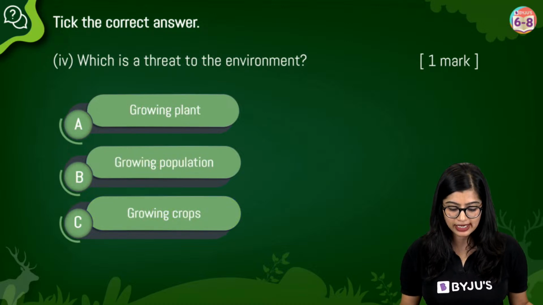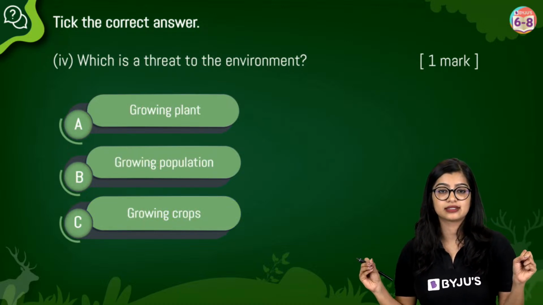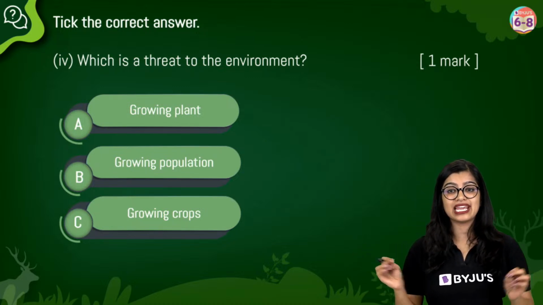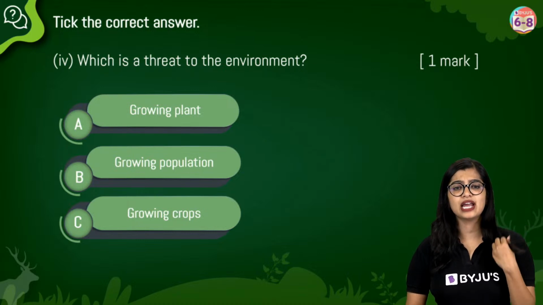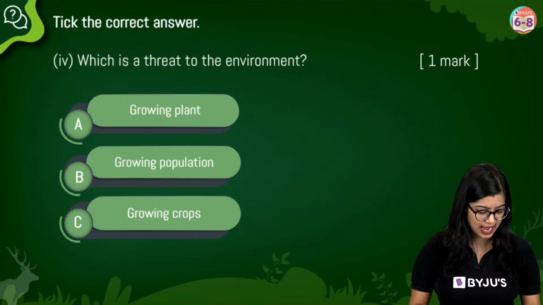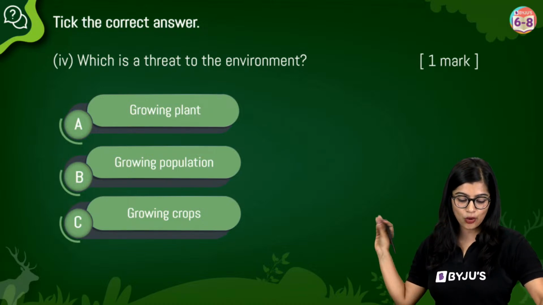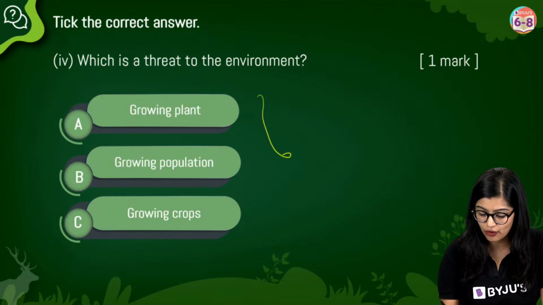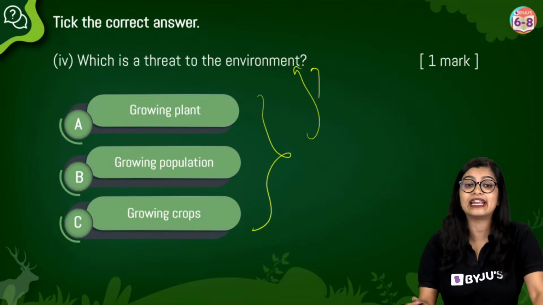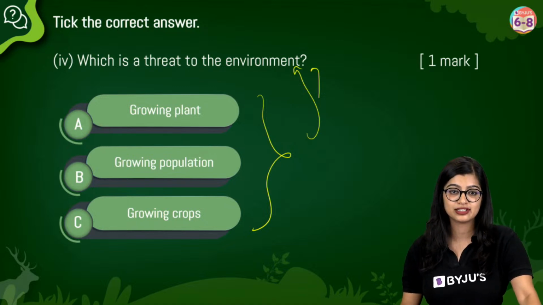Now let's move on to the next one. Which is a threat to the environment? Which among the following is a threat to the human environment? Which question did you not understand? Is it growing plant, growing population, growing crops? Which among the following could have a negative impact on the environment or damage the environment?